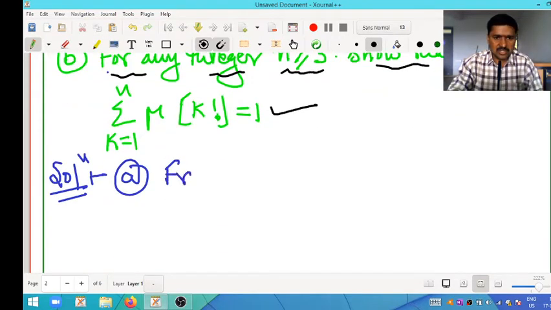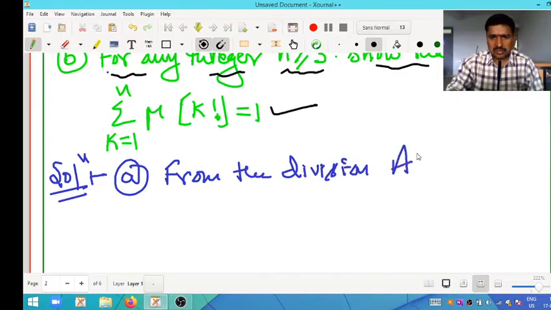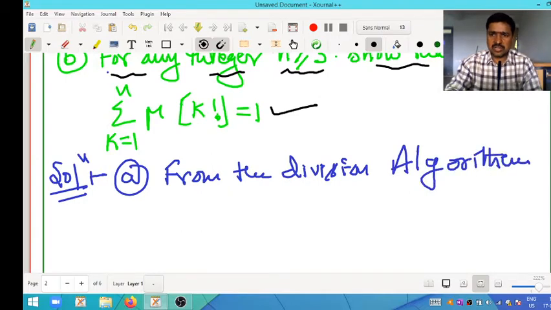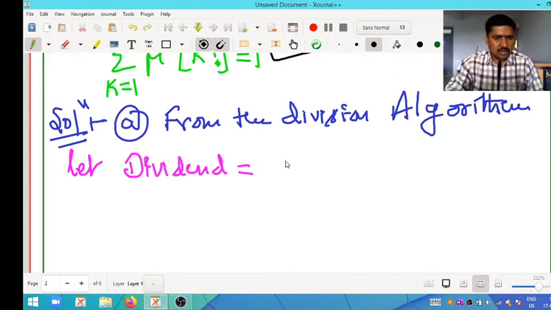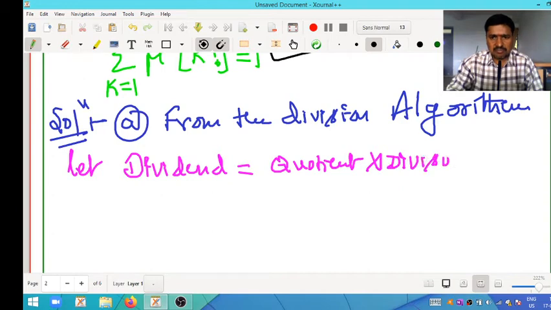From the division algorithm, we know that dividend is equal to quotient into divisor plus remainder.